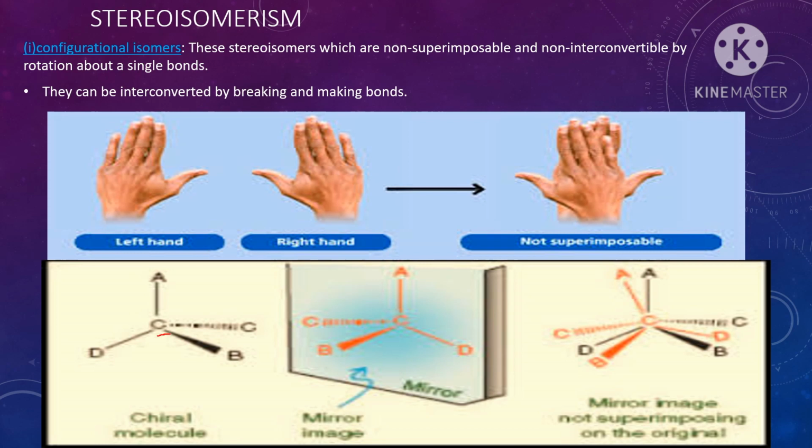See here, the carbon is attached to 4 different groups A, B, C, D. The central atom is carbon, and that carbon is called a chiral center. If you put a chiral molecule in front of a mirror, the mirror image is not superimposable on the original molecule.